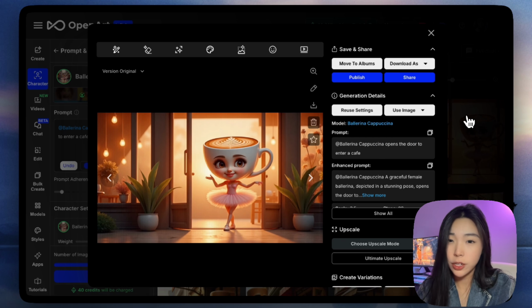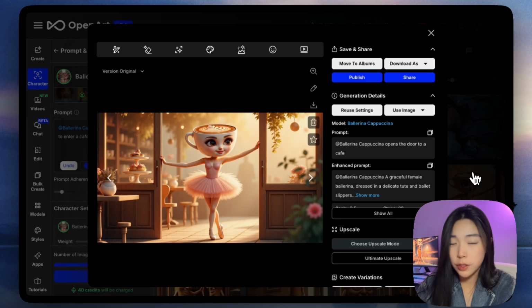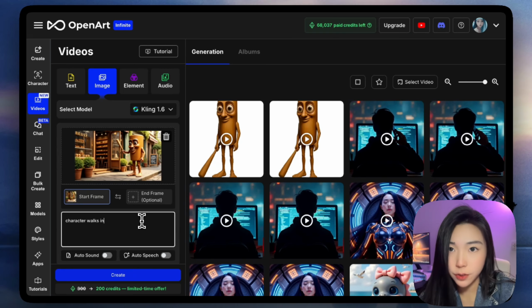This one's not bad, her head is a little too big. It probably has to do with the aspect ratio. Let's try a few more generations. Now this one's much better, so we'll start this. Let's now use the two images to create some video clips.